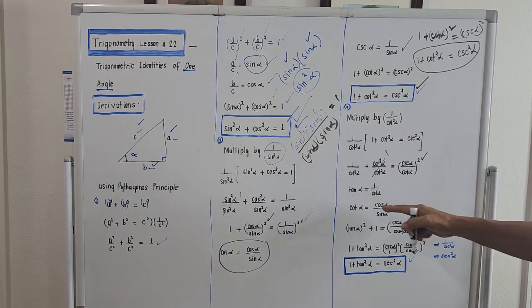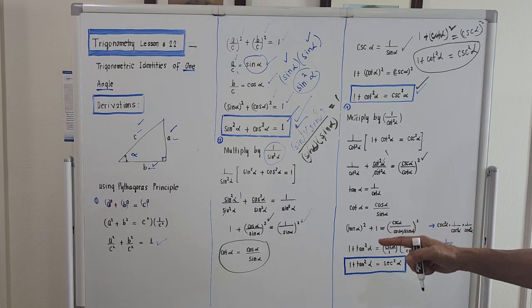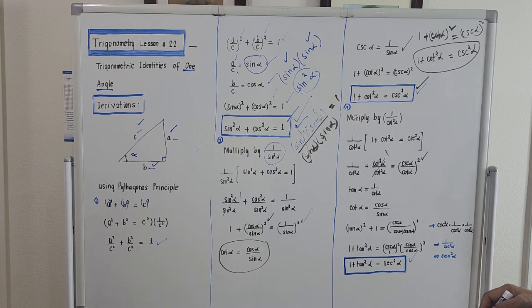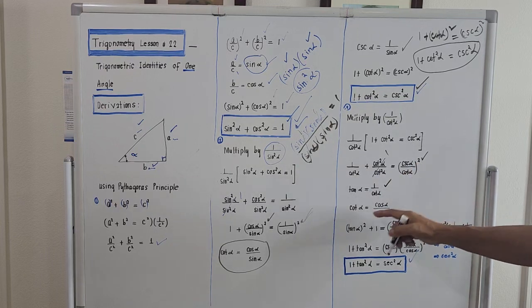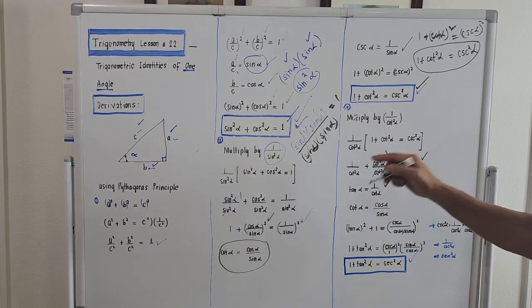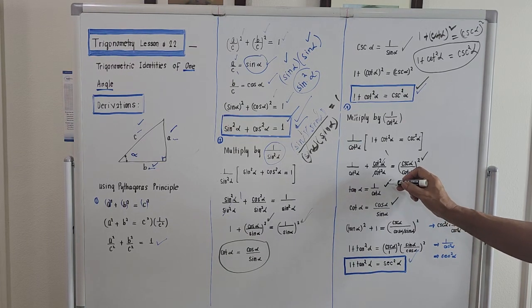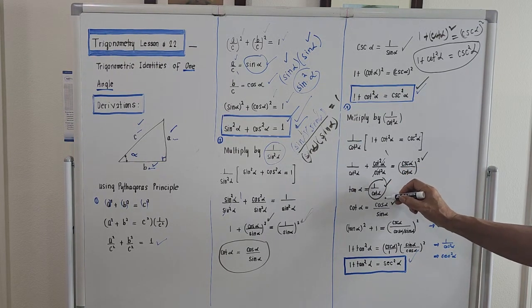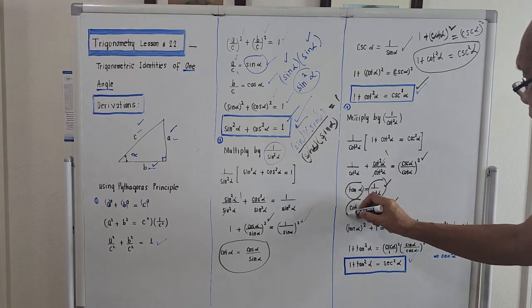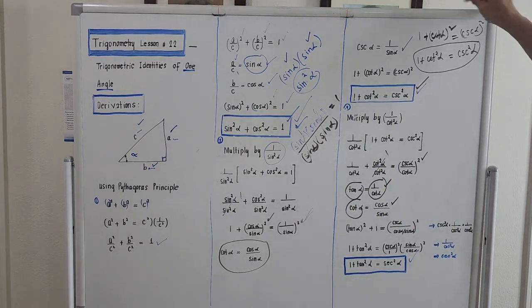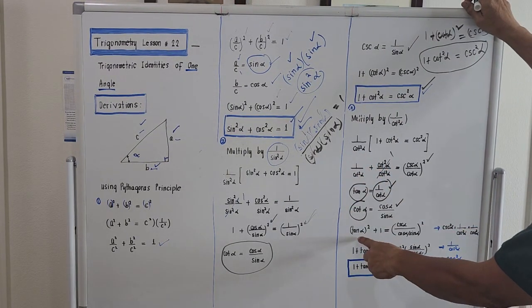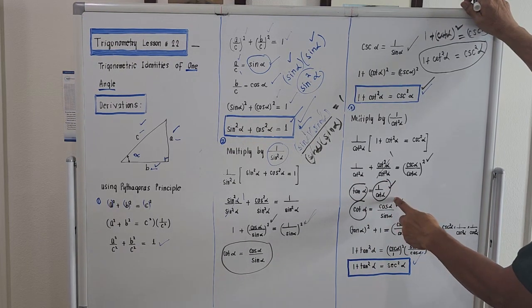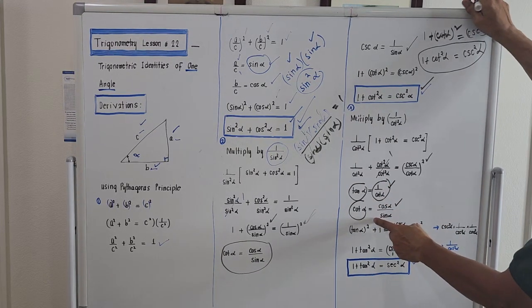Just take note of this one. What is tangent? Tangent is the reciprocal of cotangent, right? Tangent is actually 1 over cotangent. And what is cotangent? Cotangent is cosine over sine, right? So if we try to place these values here, what will come out? 1 over cotangent, okay, it will become tangent. Because tangent is actually 1 over cotangent. So we could replace 1 over cotangent by tangent of alpha, quantity square.